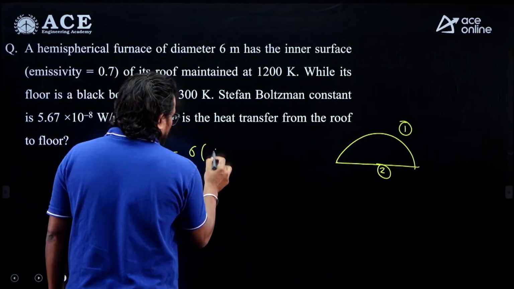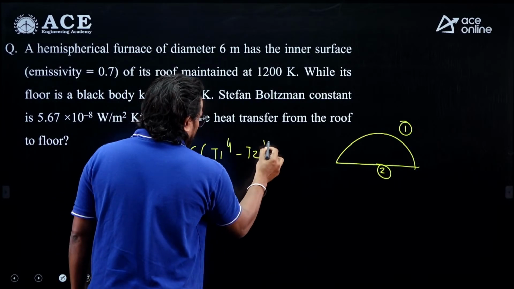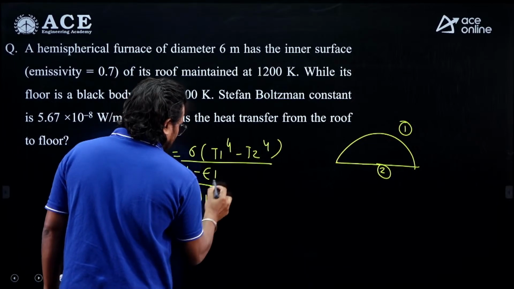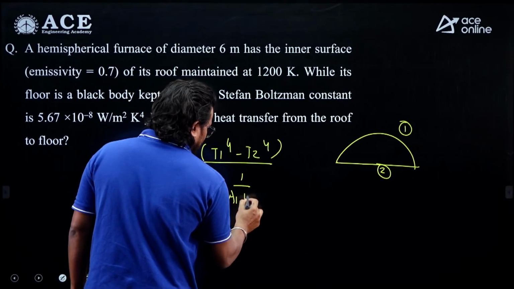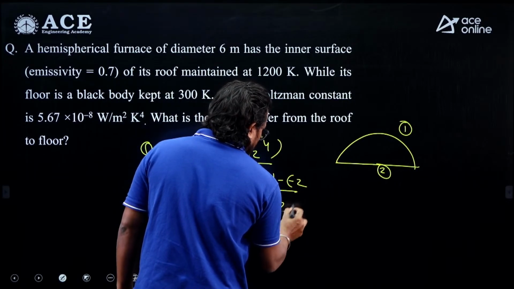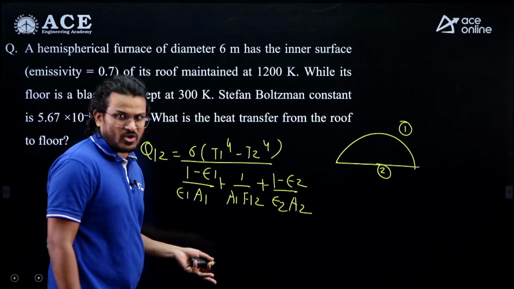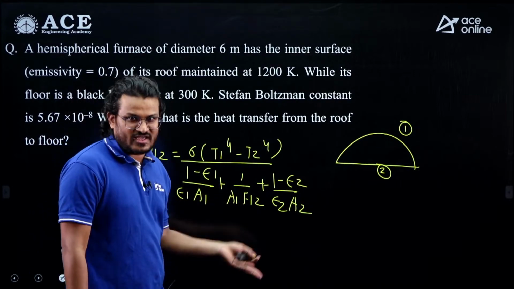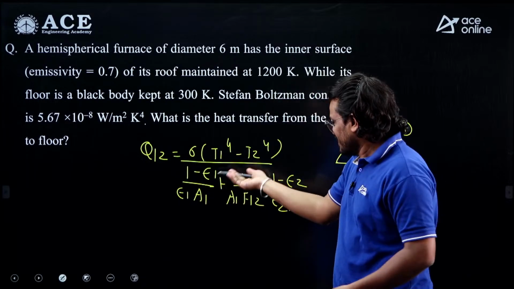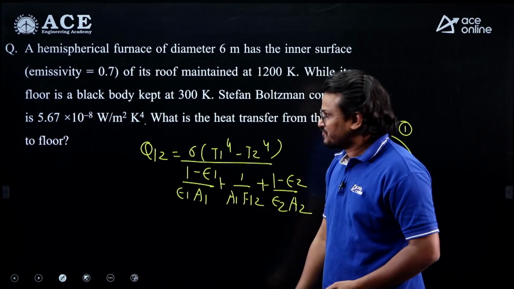We need to use this formula: T1 raised to power 4 minus T2 raised to power 4, divided by (1 minus epsilon 1) by (epsilon 1 A1) plus 1 by (A1 F12) plus (1 minus epsilon 2) by (epsilon 2 A2). Routine problem, just substitute the shape factor and area, you will get the answer. Nothing is there in this question, it is framed like a previous GATE. So use this formula, you will get the answer.